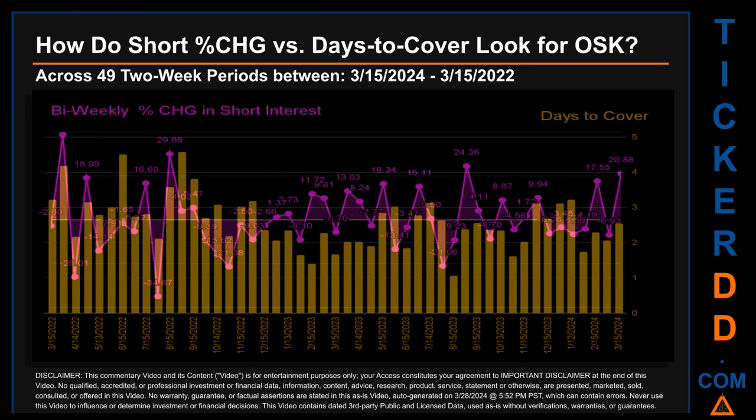The average days to cover was about 2.6. The biggest days to cover was 4.57, and it happened once on August 31, 2022 settlement date.